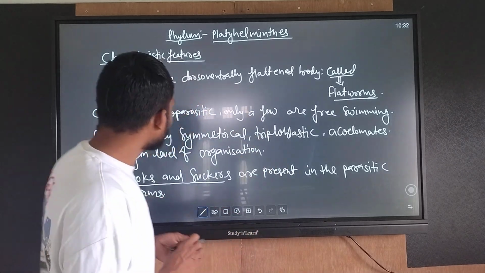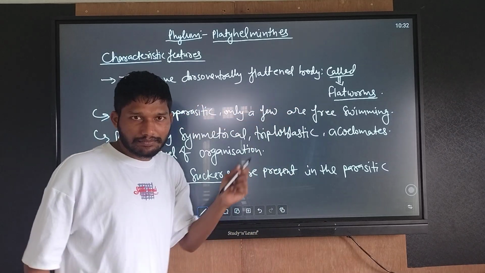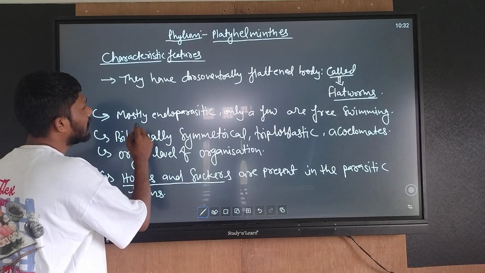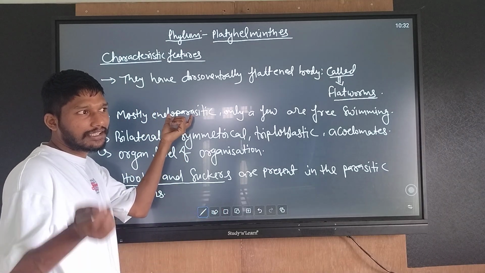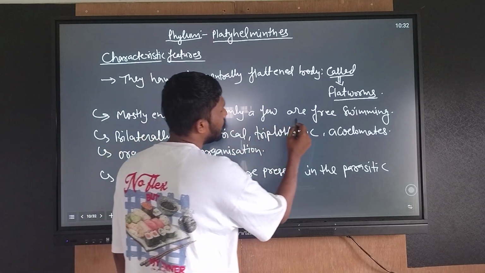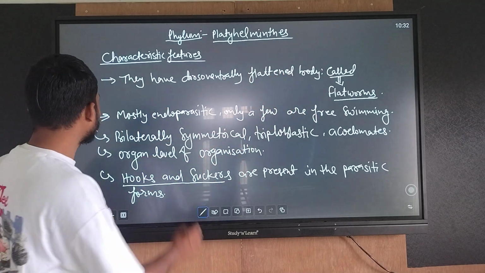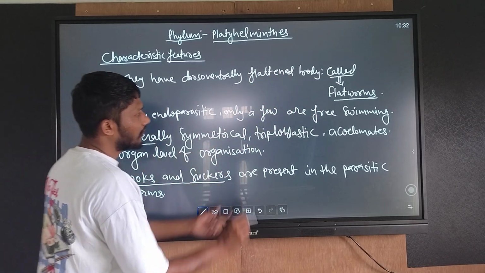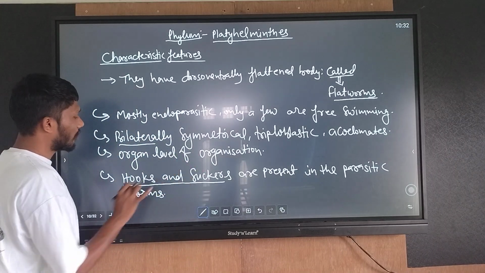They have a dorsoventrally flattened body, so they are called flatworms. Mostly endoparasitic, meaning inside the body of the host organism. Only a few are free living. They are bilaterally symmetrical, triploblastic and acoelomate, with an organ system level of organization.